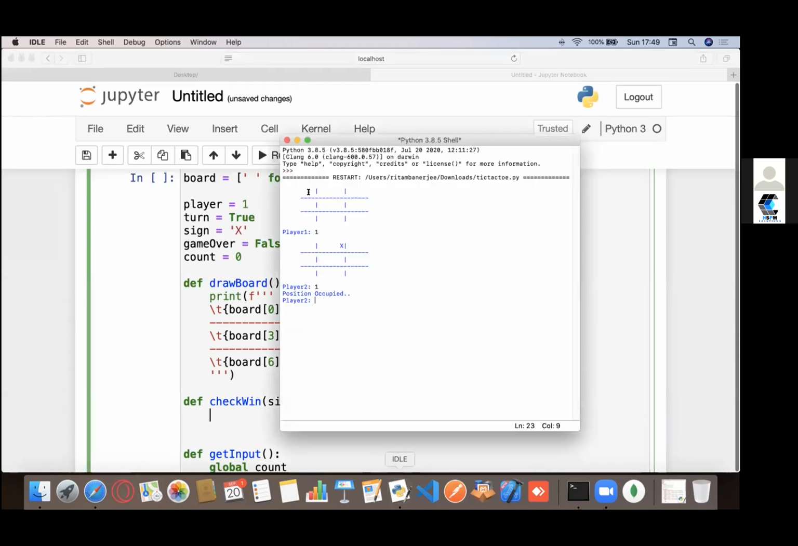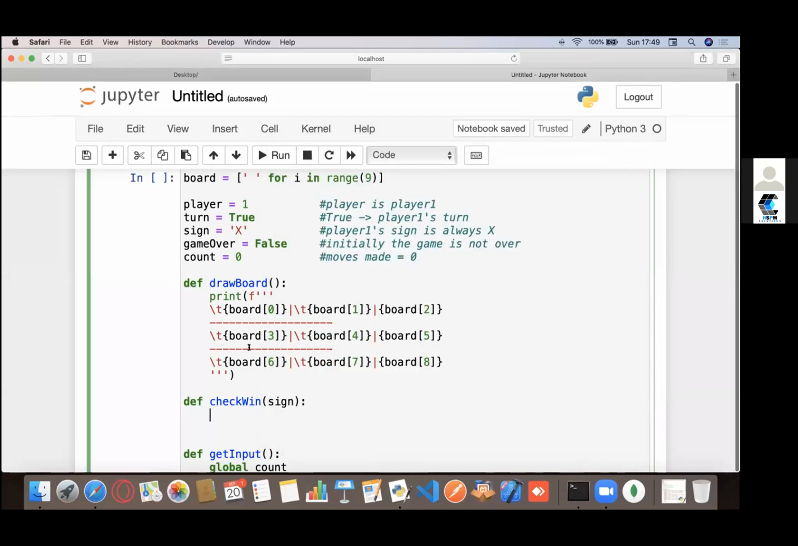Let's say I have this board right here. So one would win if all these are same, like if it's a win in the rows, in the columns or diagonals, right? So I could say that if the zeroth position, first position, and second position are same and is equals to X, then X wins. If it's equals to O, then O wins, right?